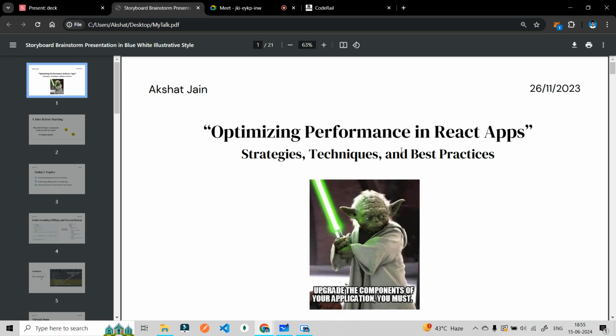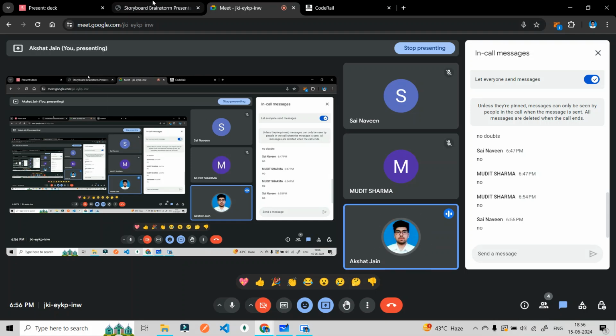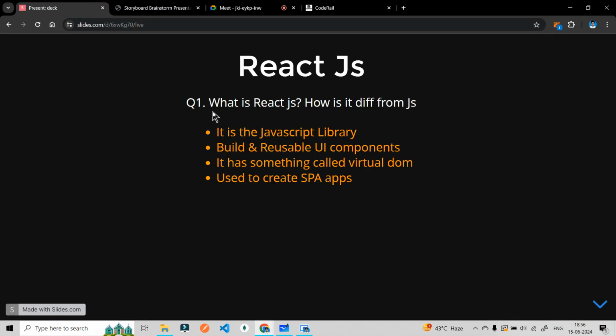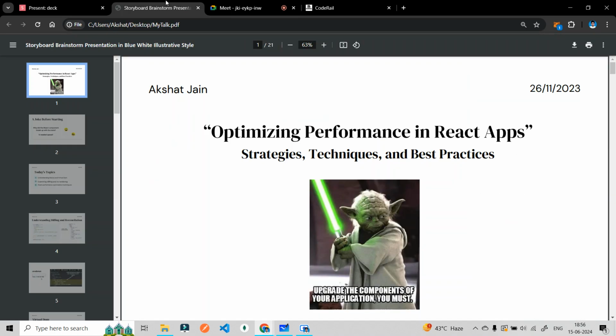It was about optimizing performance in React apps. I was discussing the strategies, techniques, and best practices for how you can improve your React app. We understood that React improves performance with the help of the virtual DOM, but there are some problems in that also, which we are going to learn about when we create our application.